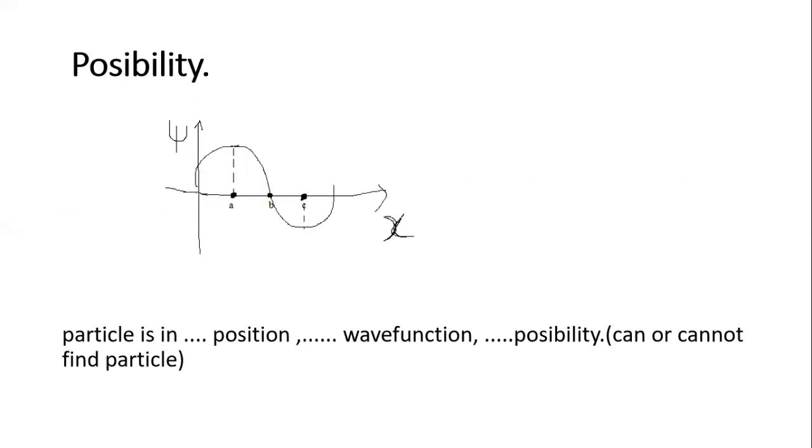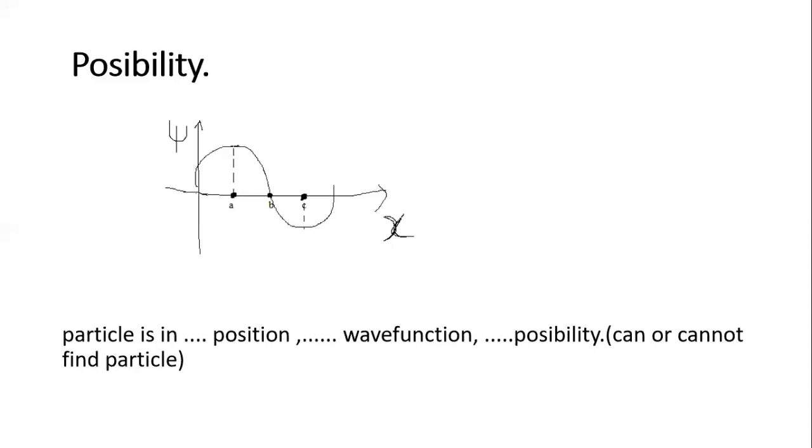In this graph, we show the wave function versus position. You can see the points A, B, and C of the function. If the particle is at position A, the wave function has a large height and it has a high probability. It means we can find the particle at that position. If the particle is at position B, the wave function is 0 and the probability is 0, so we can't find the particle at that position.